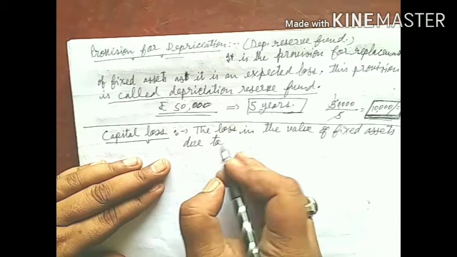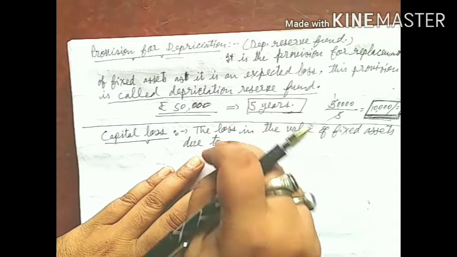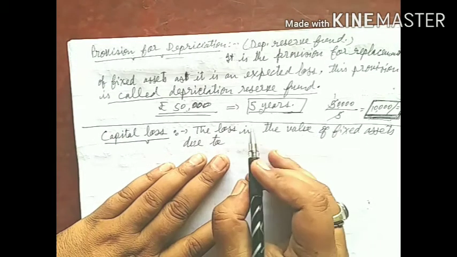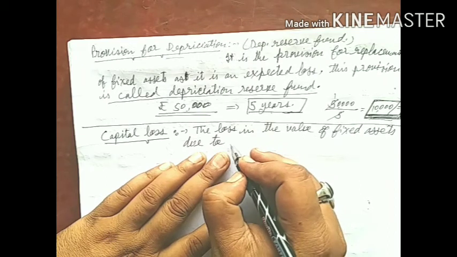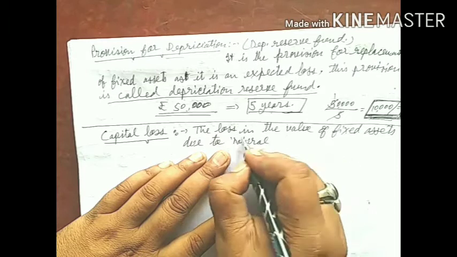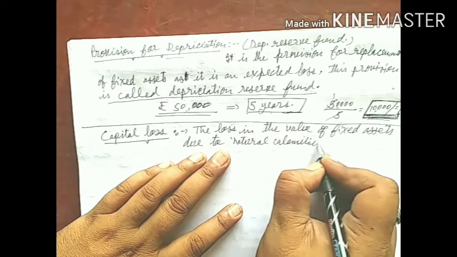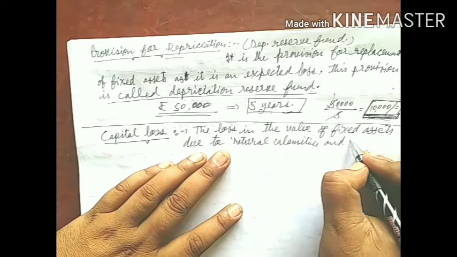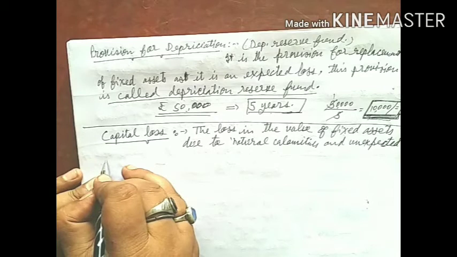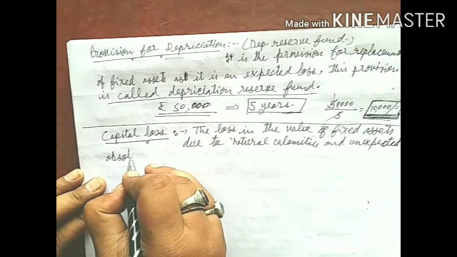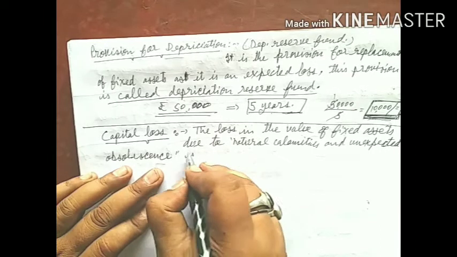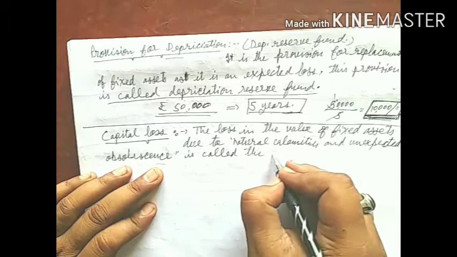Remember the reason why there is loss in value of fixed assets: natural calamities and unexpected obsolescence is called capital loss.